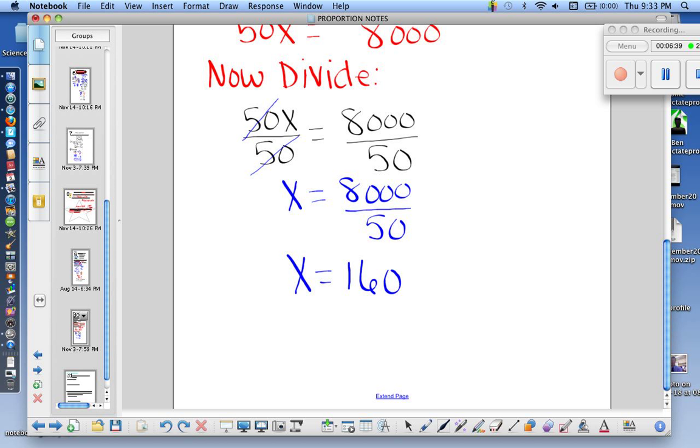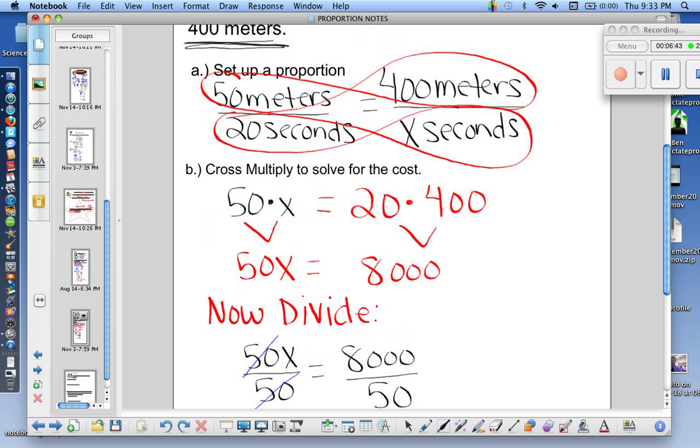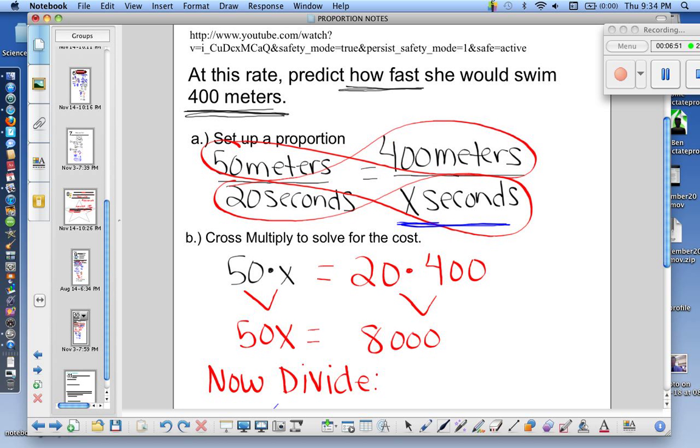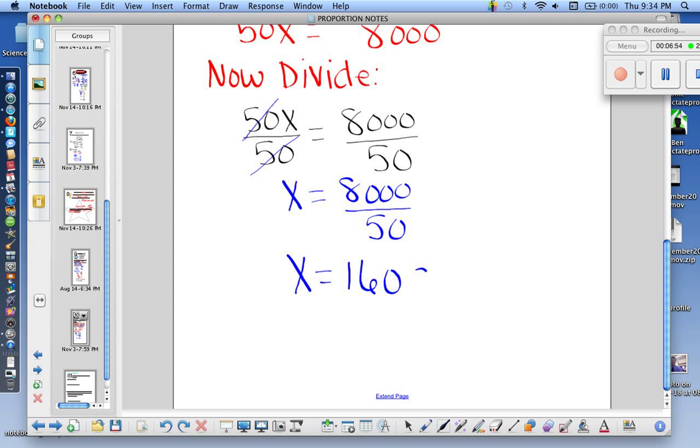So if you're not sure, we need to go back up to find out what x was, what we were solving for. If we go back right here, we see x is seconds. So that's how we know what to label. And let's be more specific and write a sentence about it.